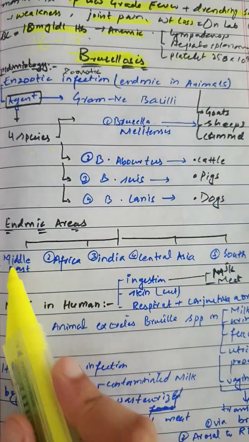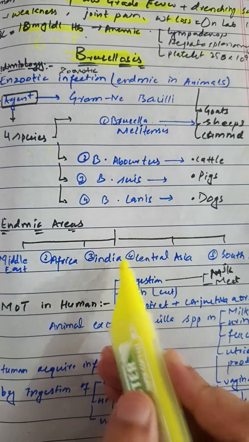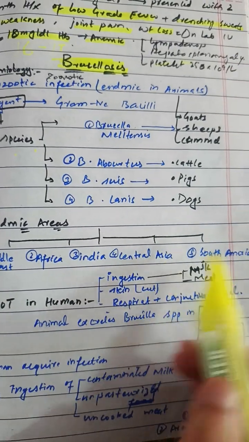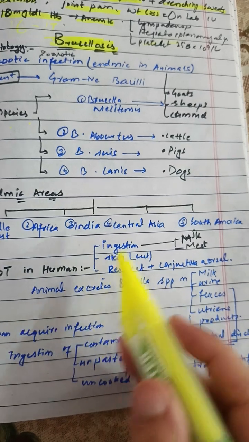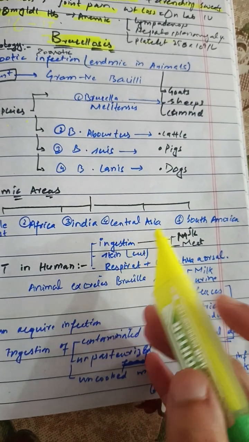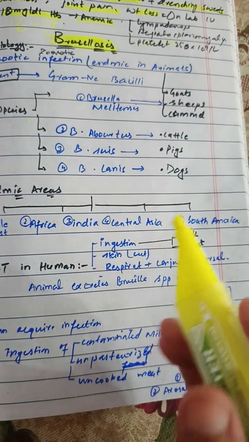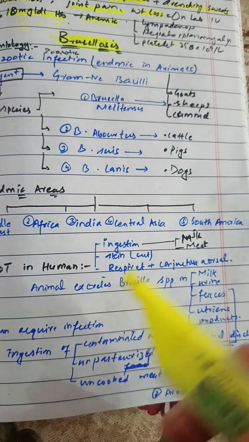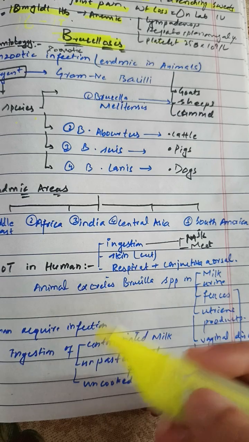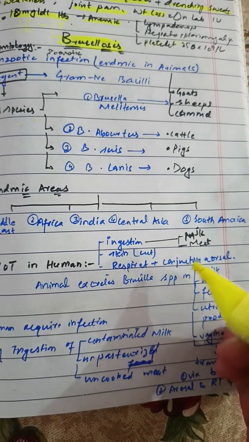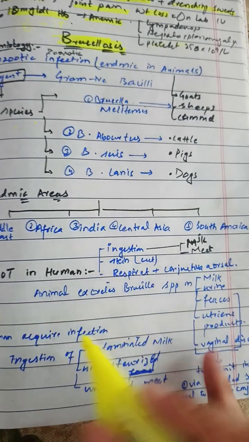The disease is endemic in Africa, India, Asia, Central Asia, and South America. The mode of transmission is either by ingestion of infected milk or infected meat, or by a skin cut or abrasion, or by aerosol into the respiratory tract or the conjunctiva.